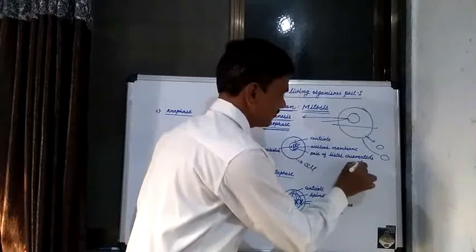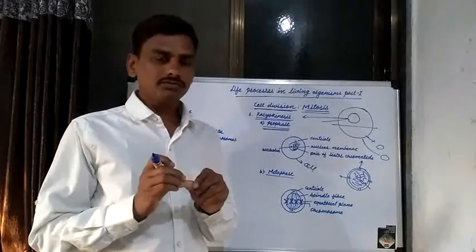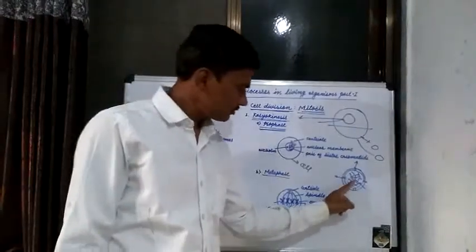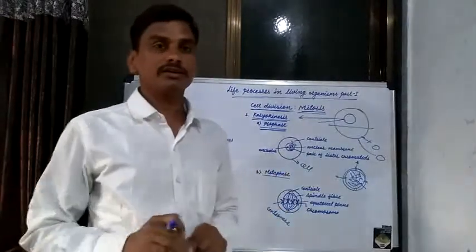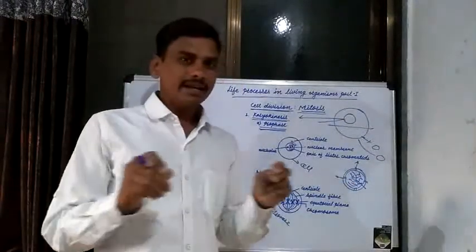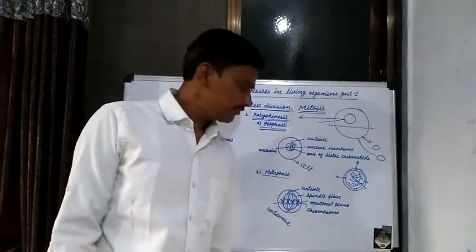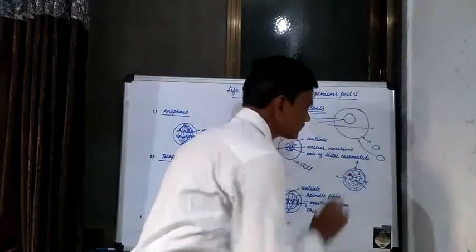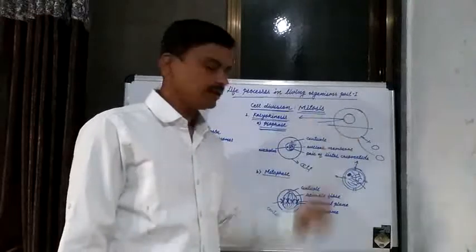These thread-like structures cannot be seen with the naked eye. This chromatin material is present in the nucleus, along with a single nucleolus. This is the structure of the nucleus.